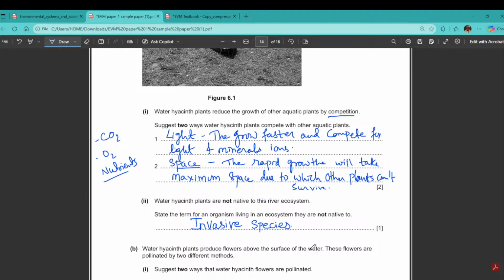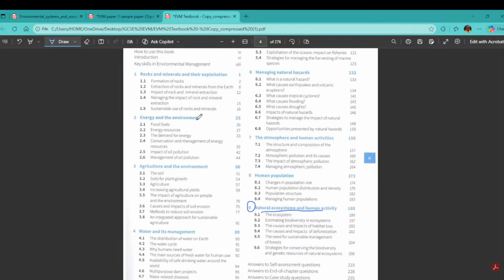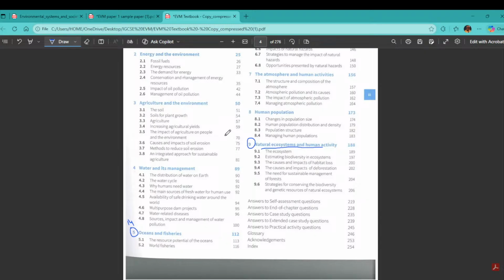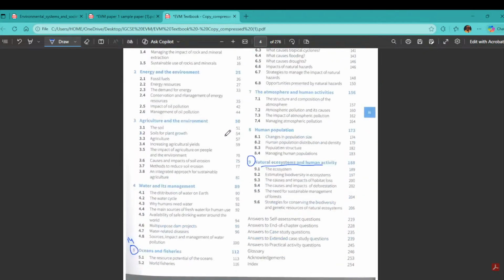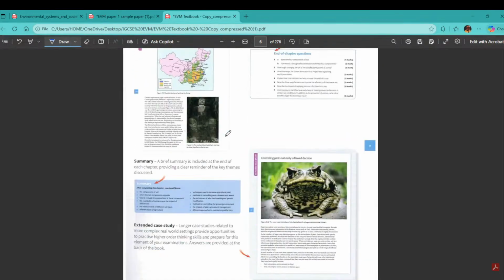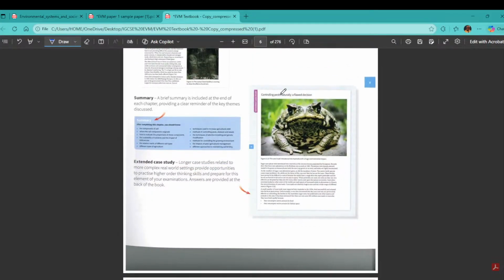And in EVM also, you remember the frog, which one is that? Bullfrog. Yes, something around the bullfrog. That was also a very important part. This one, invasive species, we got it. Controlling for the pest, we used the bullfrog here. Okay, you can check out the case study in the EVM.